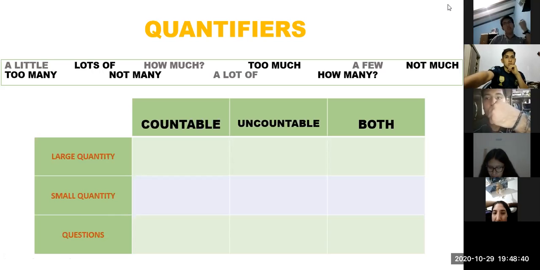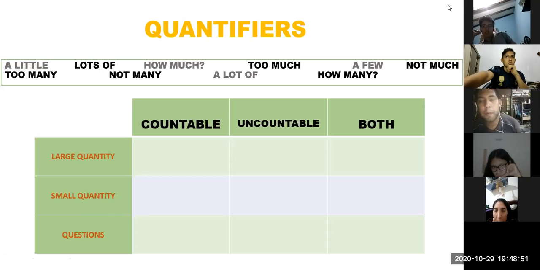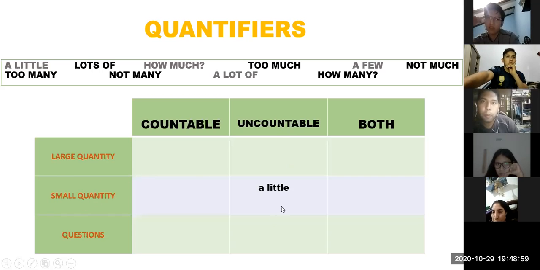Yes, that small quantity. And when is it countable, with countable or uncountable? Uncountable, right? Yes, small quantity and uncountable. So we use a little.